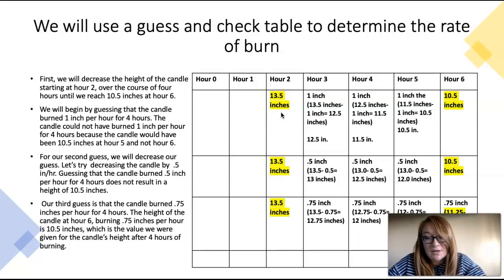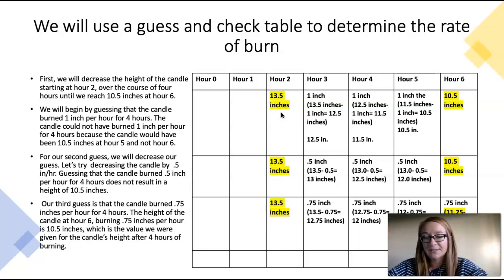We're going to go to our second guess underneath hour 2, and we're going to decrease our guess by a little bit because 1 inch was too much. It burned too fast, so we're going to decrease it by 1/2 inch.